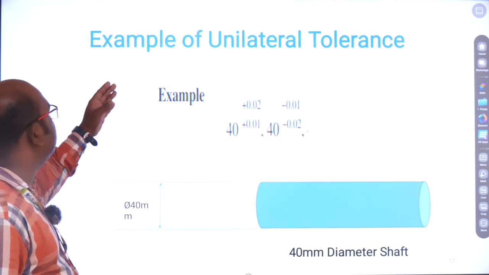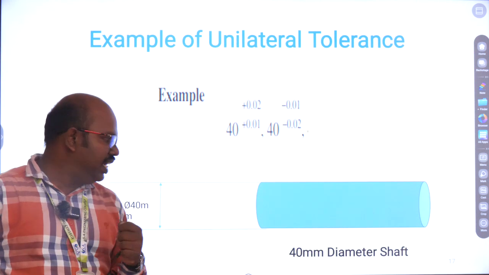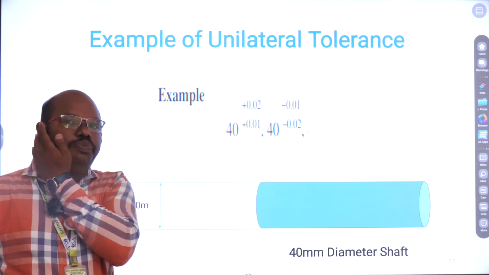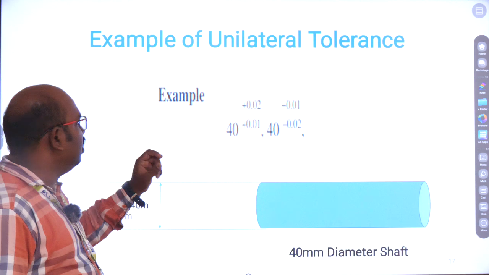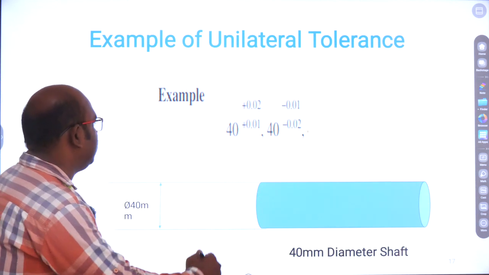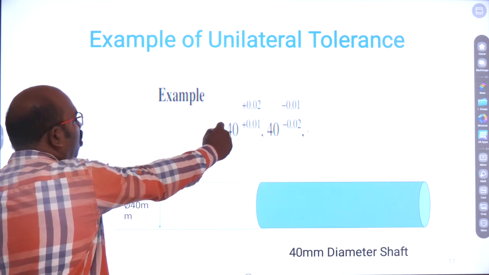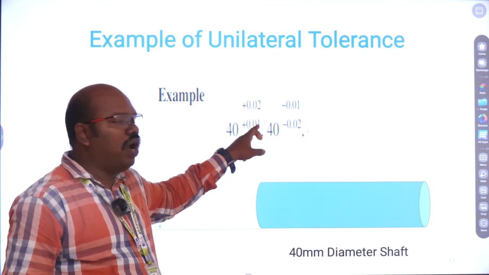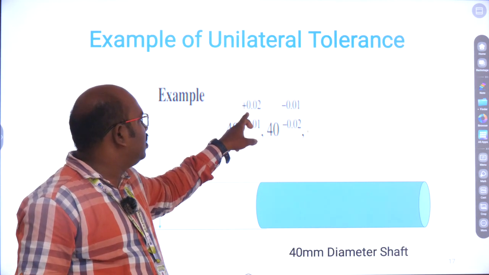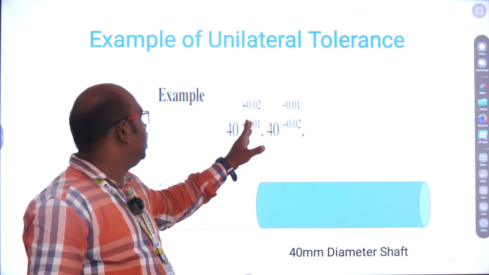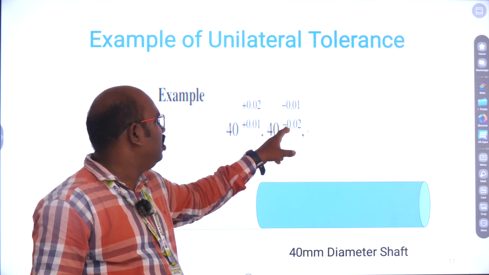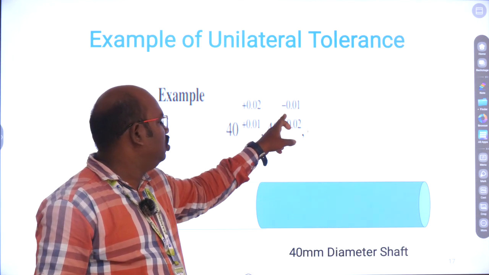Next is an example of unilateral tolerance. We can see a shaft to be manufactured with a 40 mm diameter. For this, the limit is given as 40 plus 0.01 and plus 0.02 in a unilateral tolerance, or 40 minus 0.02 and minus 0.01.